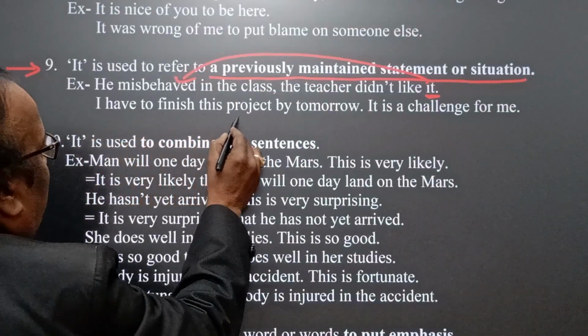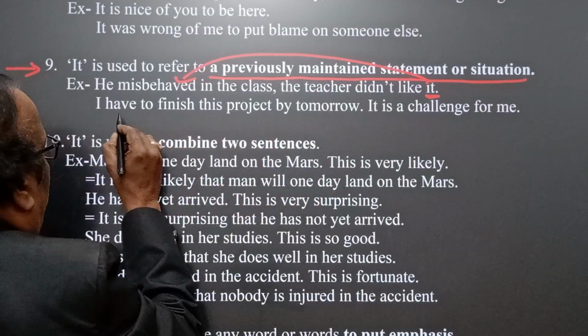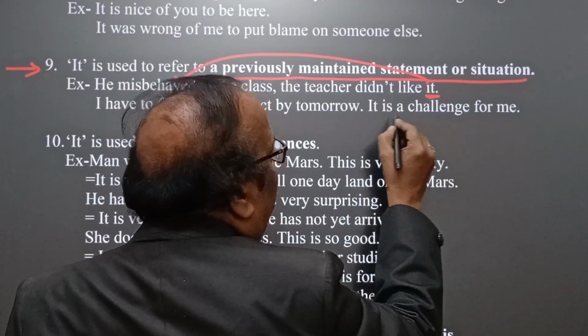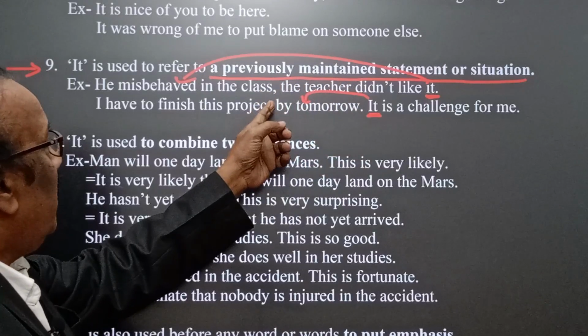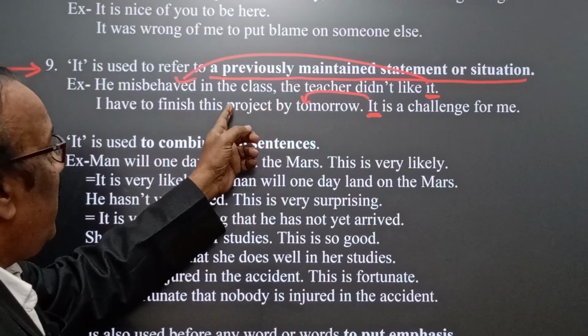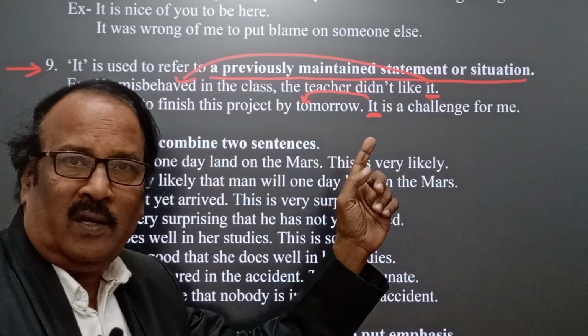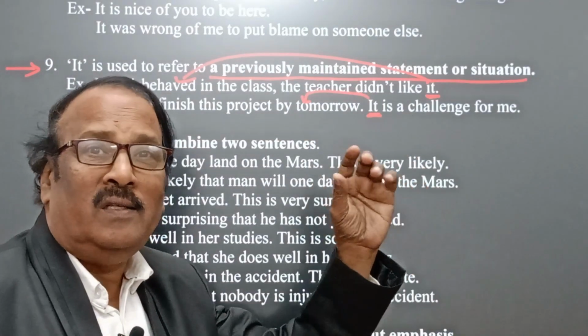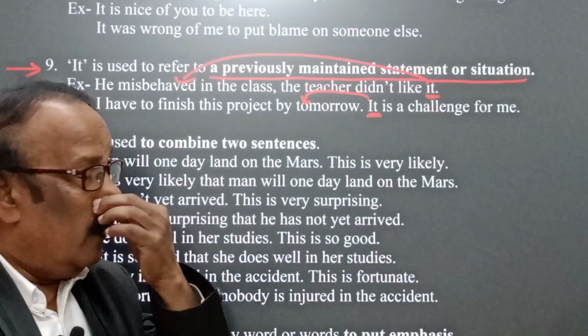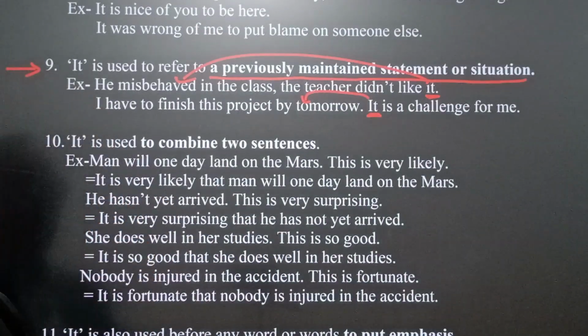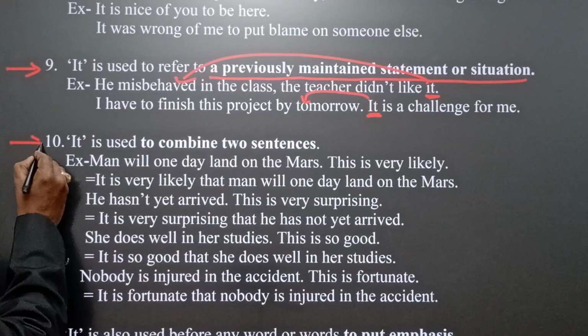I have to finish the project by tomorrow. It is a challenge for me. Here, it is the pronoun. It here refers back to the previously mentioned statement or situation. This is another interesting factor to be remembered. Okay. Now comes the next idea, that is point 10.